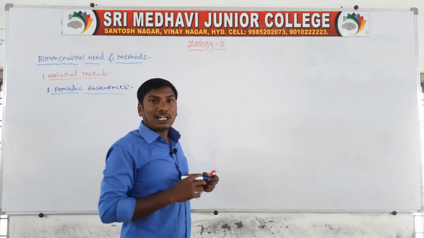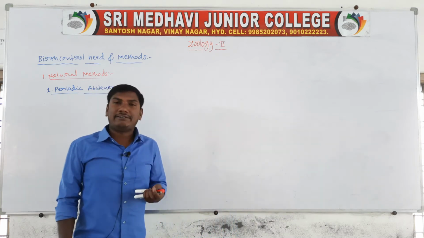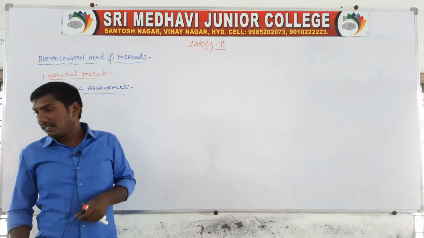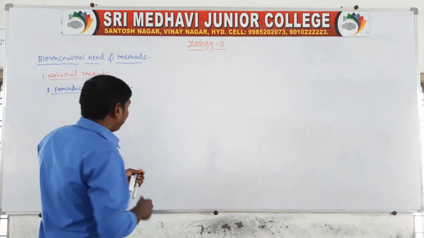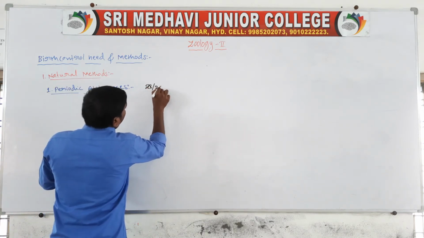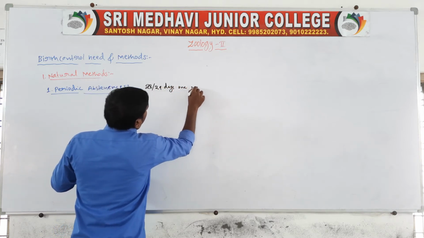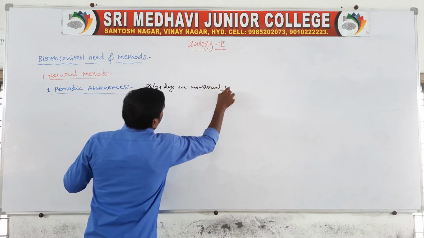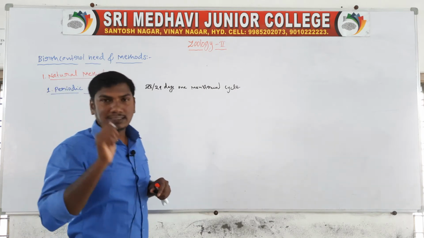Periodic abstinence means, in females, every month, every 28 or 29 days, there is one menstrual cycle. So every month there is one menstrual cycle of 28 or 29 days.